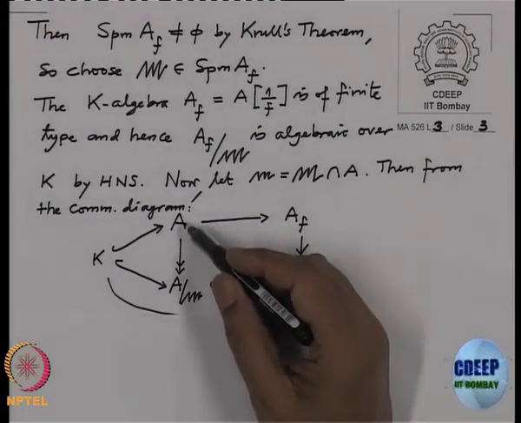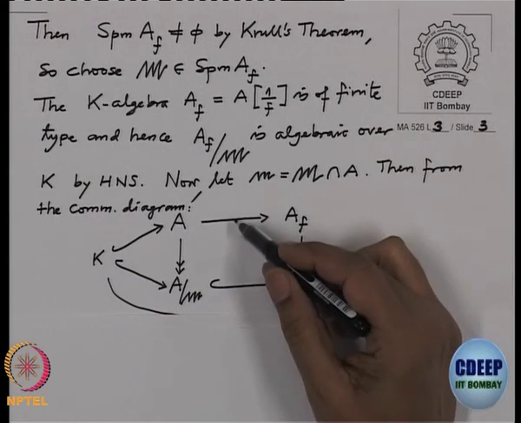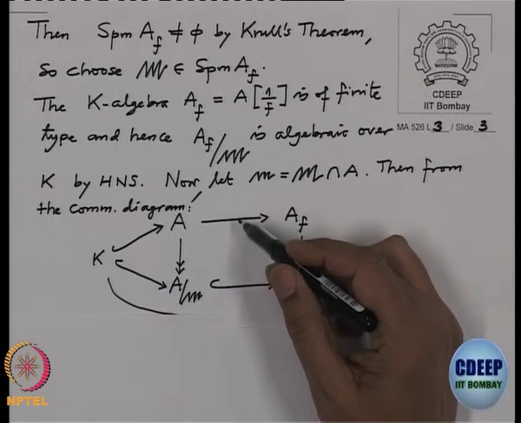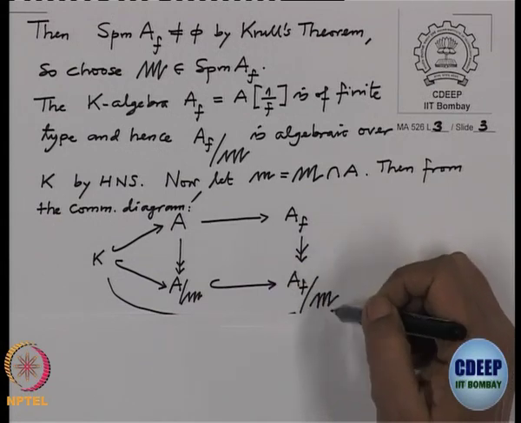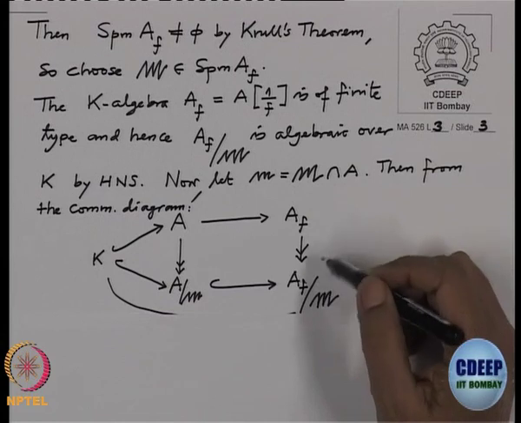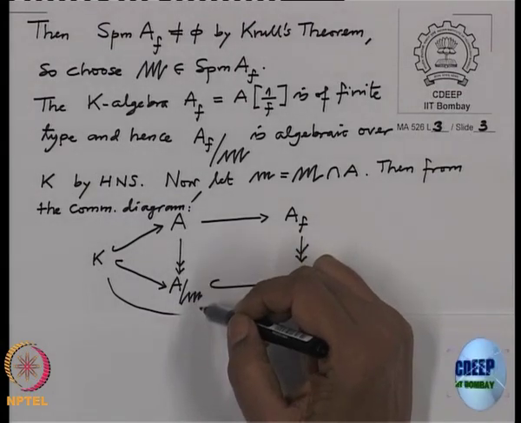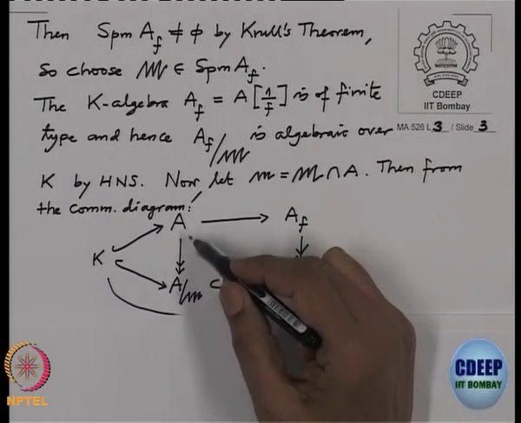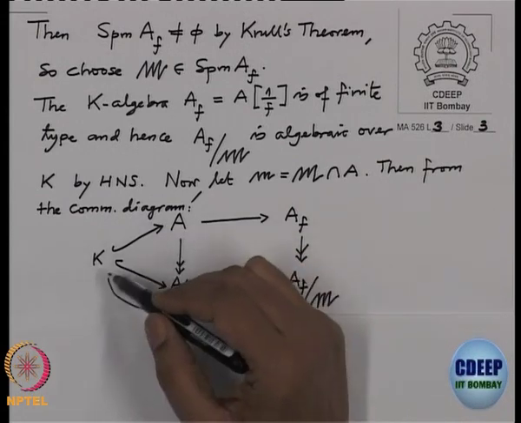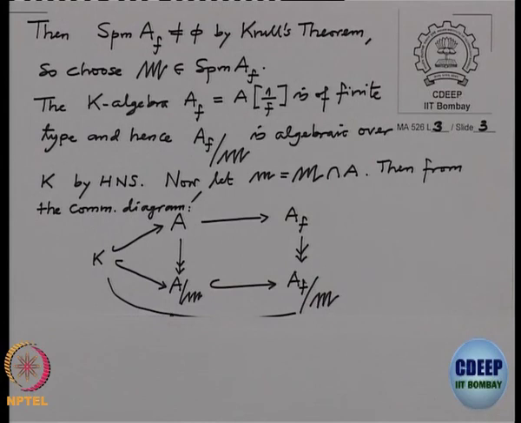A to A_f, this is a natural localization map. A_f mod capital M, this is the natural surjective map, and A to A/m, this is also natural, and K is contained there. So, we have this commutative diagram.